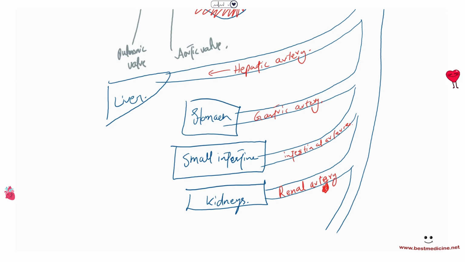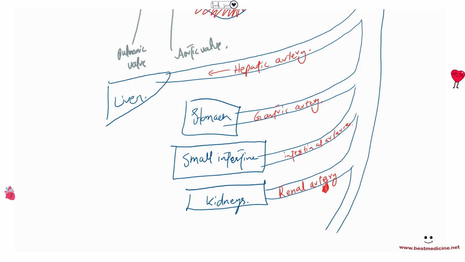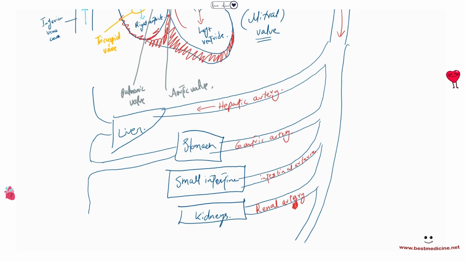Okay, so now these are tissues, these are organs that are made up of tissues, and tissues are respiring, and they will take in the oxygen and give back CO2. So now they will produce deoxygenated blood that is then collected. So the liver is going to produce deoxygenated blood, right? And this will be collected, and the stomach is going to produce deoxygenated blood, and that's going to give a branch. And the small intestine is also going to give a branch, but it doesn't directly join the inferior vena cava, so I'm skipping this. Kidneys are going to give the renal vein, like I just said, and that's going to go into the inferior vena cava as well.